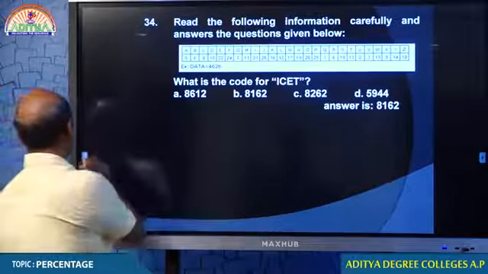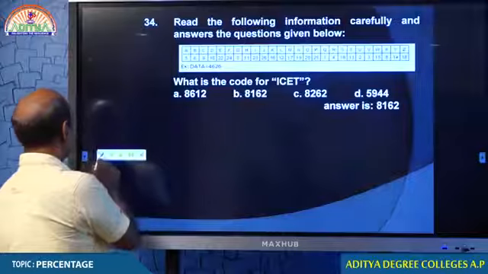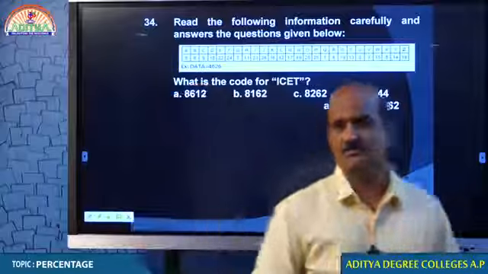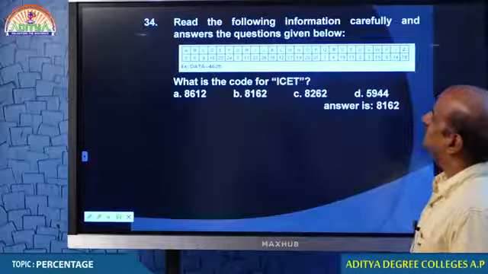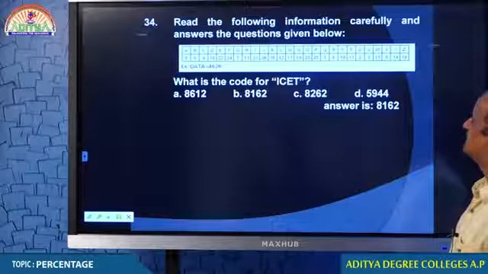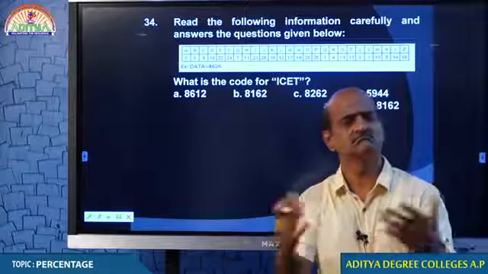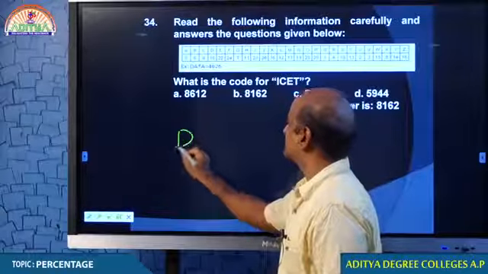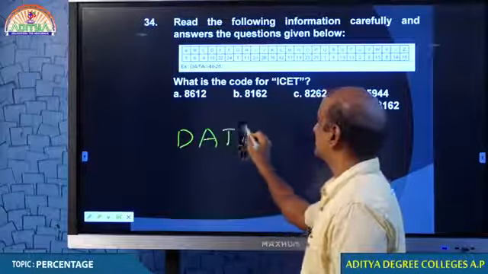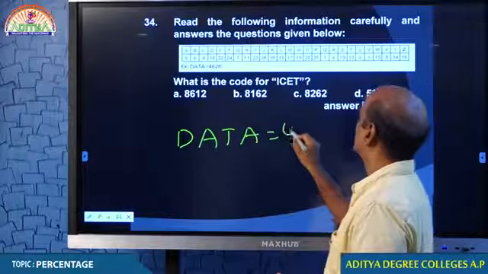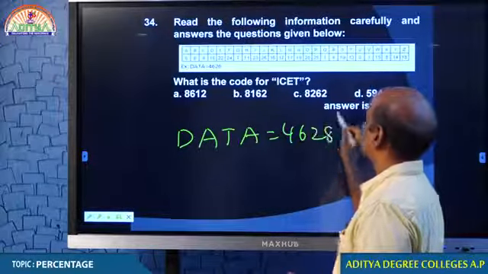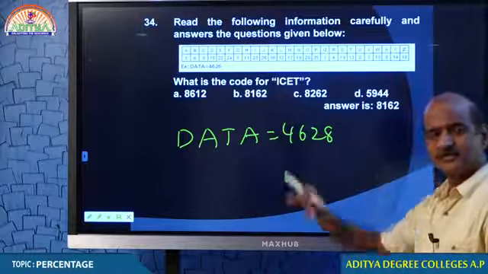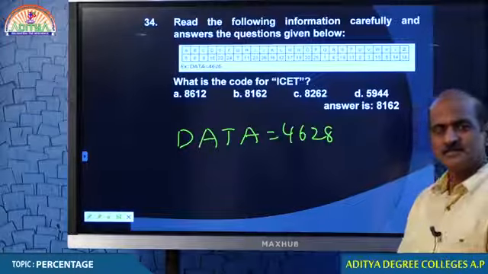Maybe question 34, I believe that some of you may not be getting it right. Look at that. What is that? Read the following information carefully and answer the question. Oh, some table is given, man. Some table is given and some numbers. He derived the numbers on his own. And some example data is given, 4626. How do we get the data? Look at the table. Could you see the table properly, students? Just zoom it.